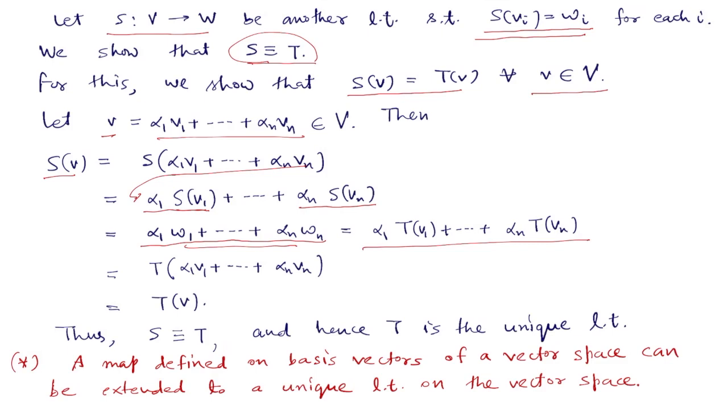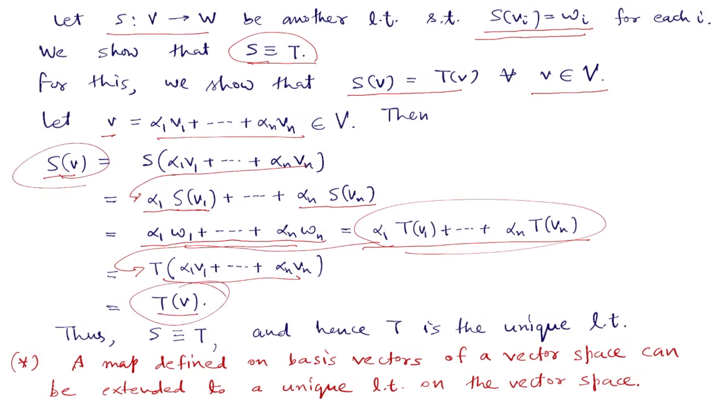Again T is linear, so we can write down this vector as T of this, and so it is T of v. So S of v is equal to T of v for any v. So this implies that S is the same as T transformation, and hence T is the unique linear transformation.